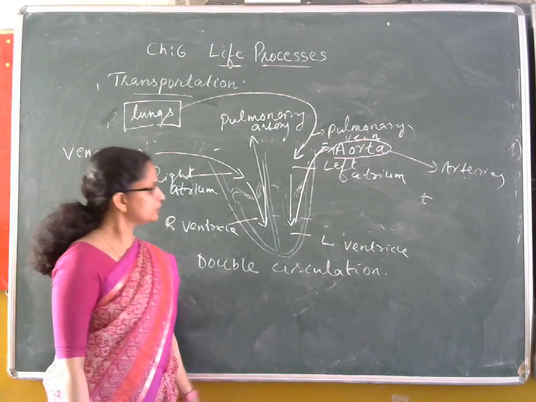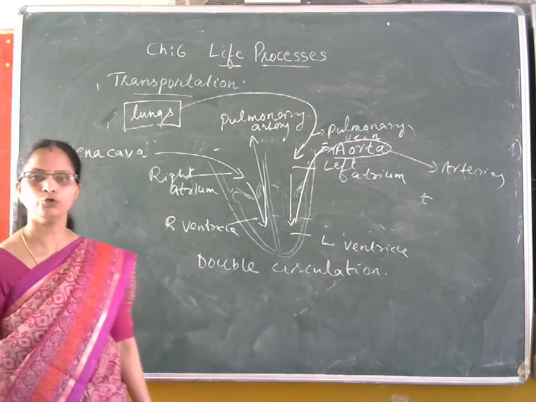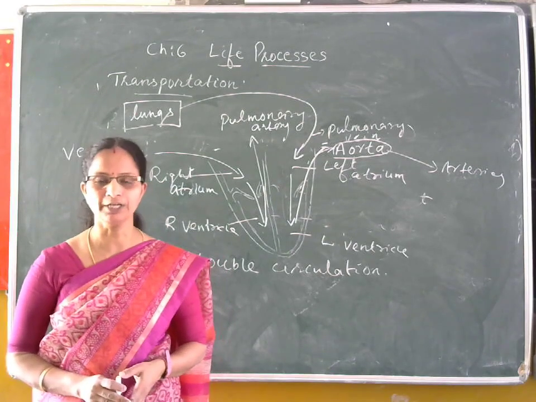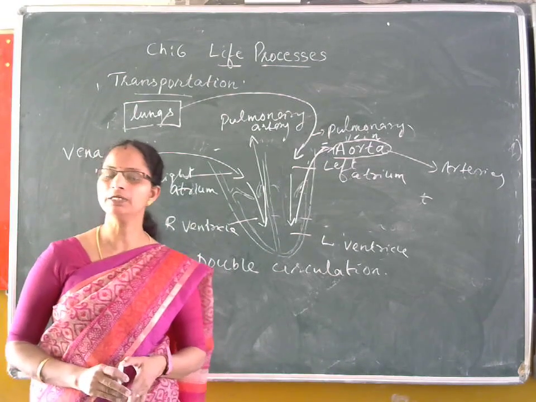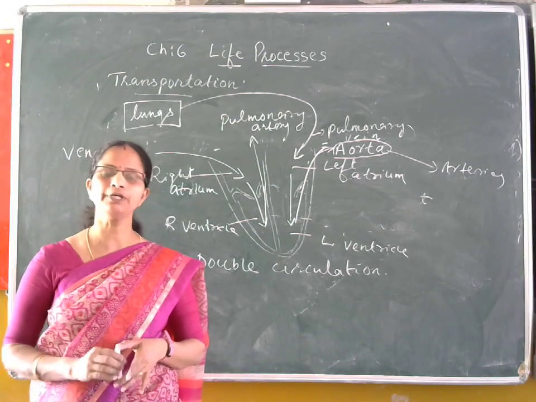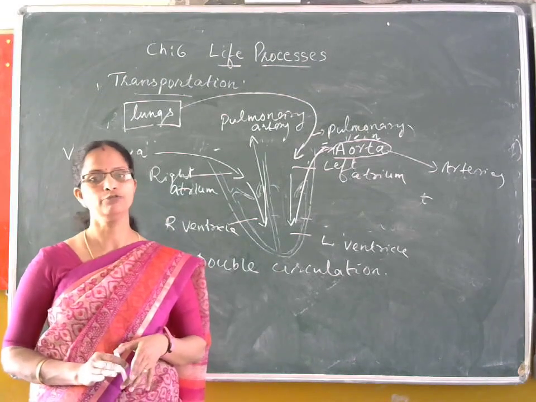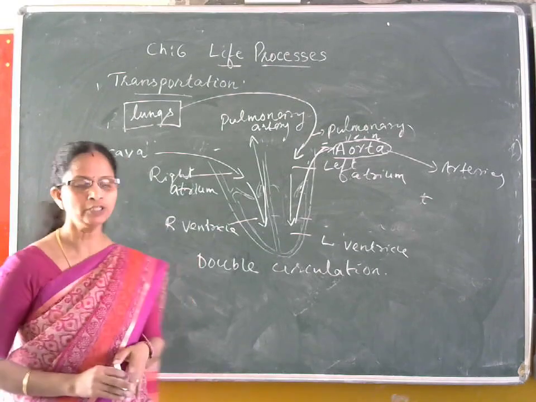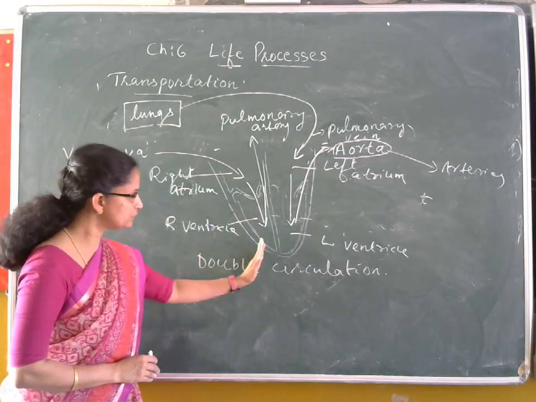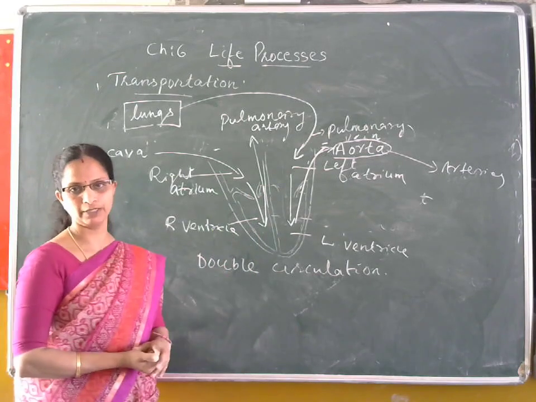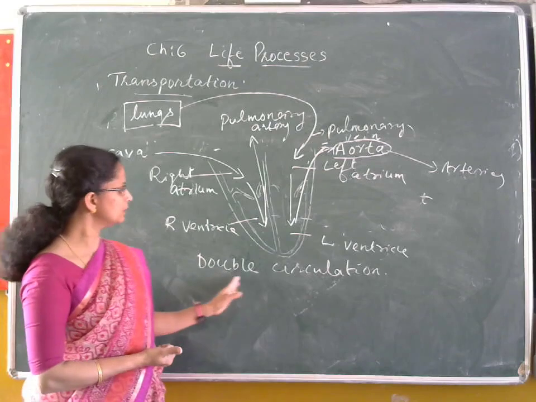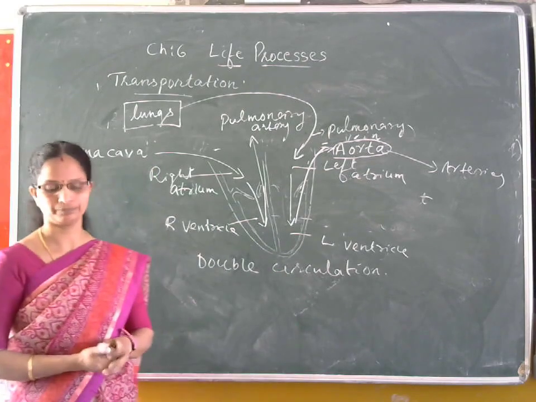This double circulation is very important for organisms that have to keep a constant body temperature, such as birds and mammals. Those warm-blooded animals need a high amount of energy. So they need this double circulation, and the internal septum prevents the mixing up of the blood, so that an efficient supply of oxygen is possible.